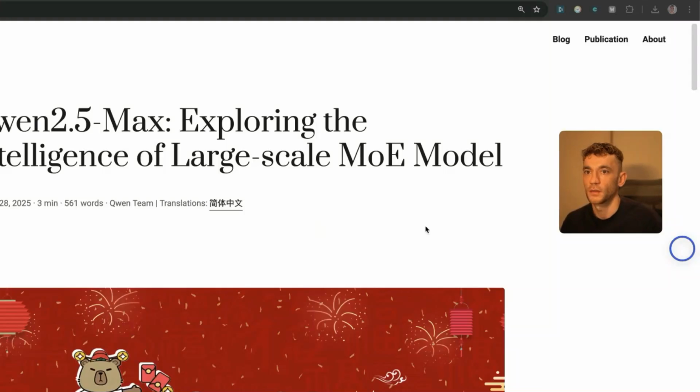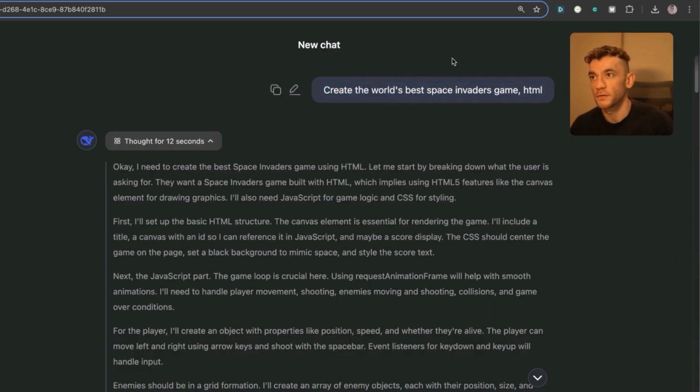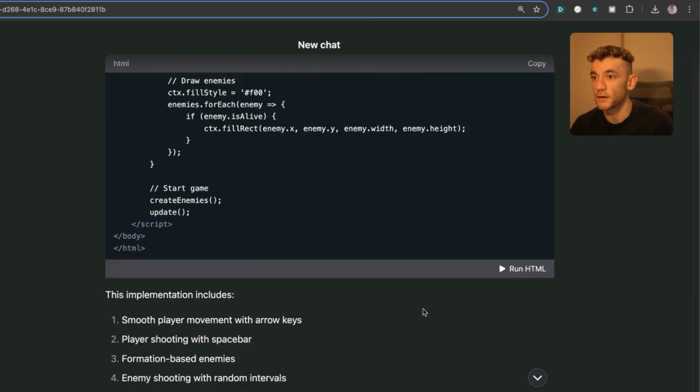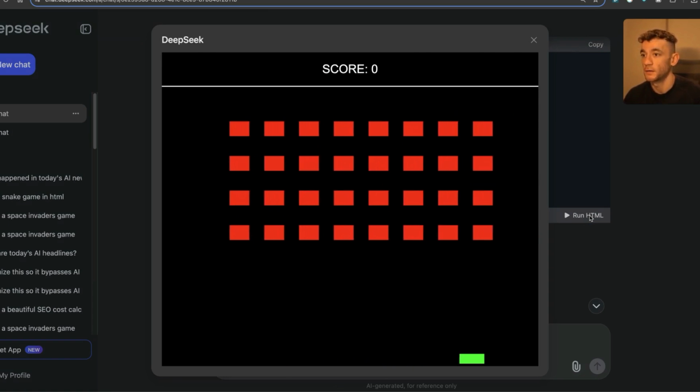As an example, let's compare that versus DeepSeek R1. So we've used the same prompt. It's taken us 12 seconds to generate that. And then we've got the HTML code ready to go. And if we run the HTML, which we can do inside the chat, you can see here it is working perfectly. Look at that. Okay.